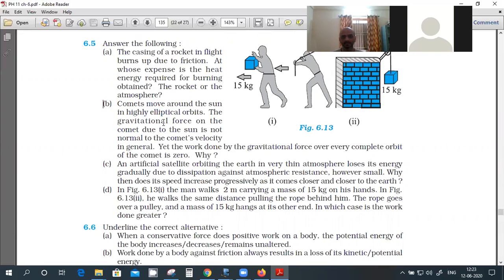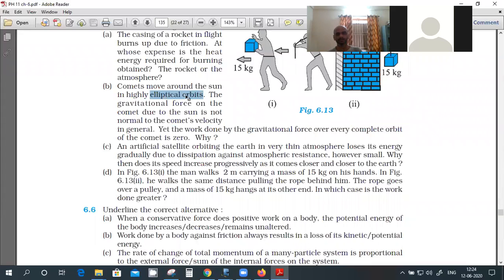In the case of circular motion, what is the work done by the gravitational force? The sun is in the middle and the earth is in the circle. So what is the work done by the gravitational force in this case? 0. Why? Because the displacement and the force are perpendicular. That's what he's asking in this question. That is true for a circle, but for an ellipse it is not true, but still he's saying the work done is 0.